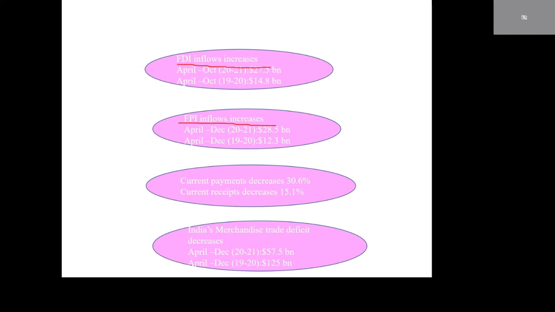Foreign portfolio investment inflows also increased, from $12.3 billion to $28.5 billion, April to December.